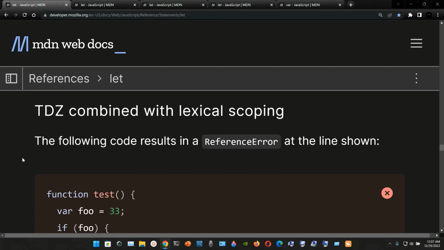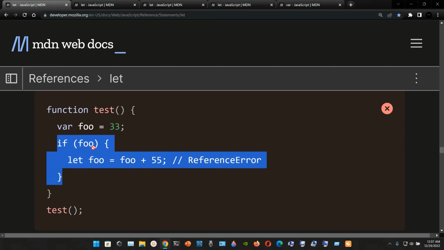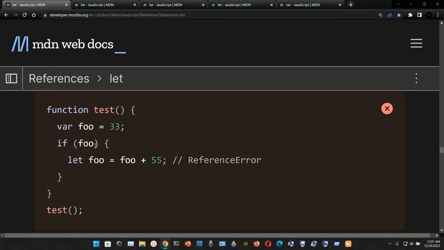TDZ combined with lexical scoping. The following code results in a reference error at the line shown. So here we have this function named test, and in the curly braces we have the var declaration, we have the global variable foo that is assigned the number 33. Outside of that, we have the if statement, and in the parentheses we have the global variable foo. Now inside of the curly braces, we have the let declaration. Now this foo becomes a local variable that is going to be assigned foo plus 55,